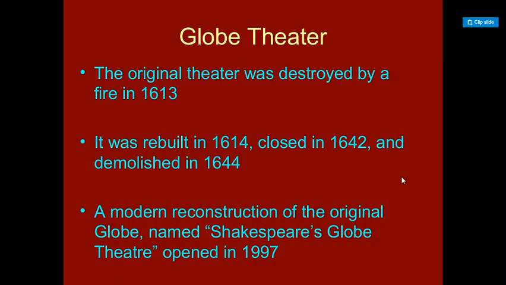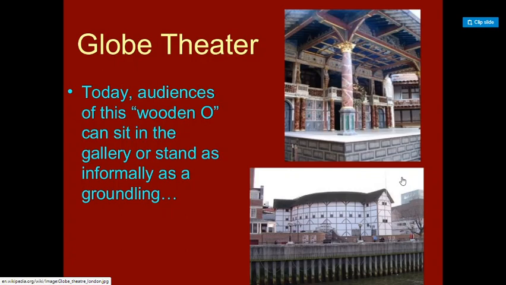The original Globe Theatre was destroyed by a fire in 1613. It was rebuilt in 1614, closed in 1642, and demolished in 1644. A modern reconstruction of the original Globe, named Shakespeare's Globe Theatre, opened in 1994. So, this is the present Globe Theatre.